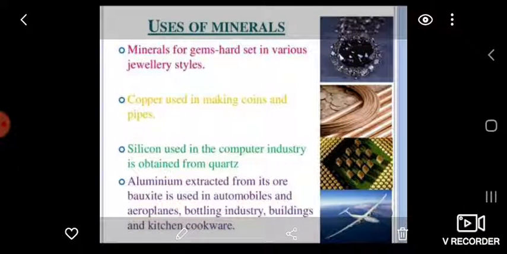Uses of mineral. Minerals are used in many industries. Minerals which are used for gems are usually hard. Copper is another metal used in everything from coins to pipes. Silicon, used in the computer industry, is obtained from quartz. Aluminium, obtained from its ore bauxite, is used in automobiles and airplanes, bottling industry, buildings, and even in kitchen cookware.